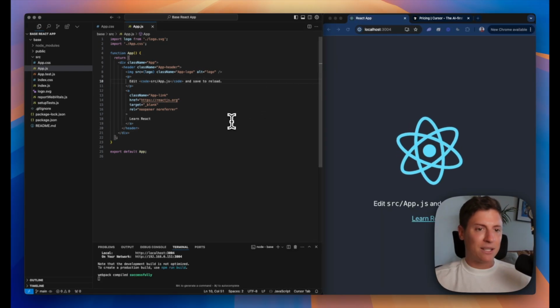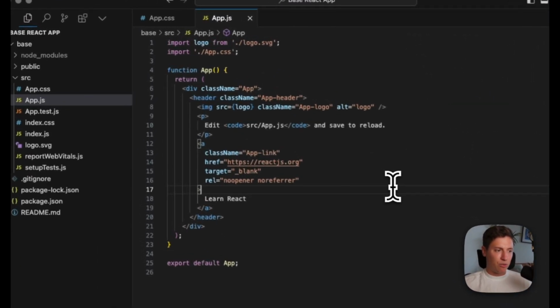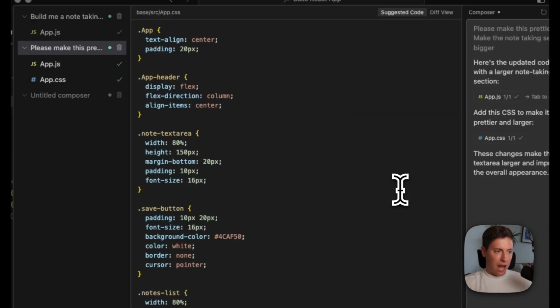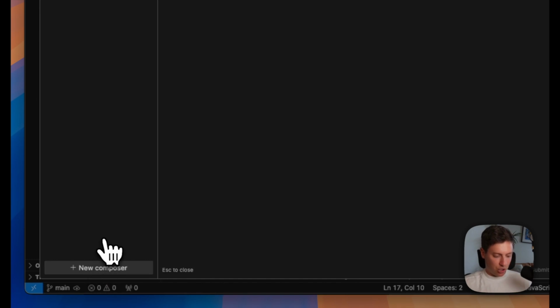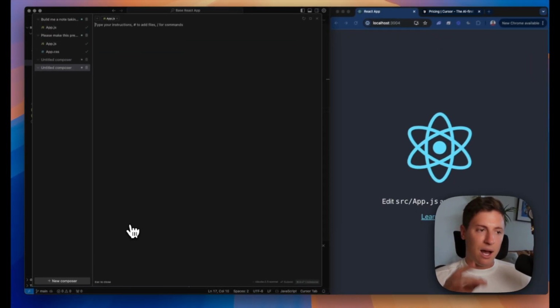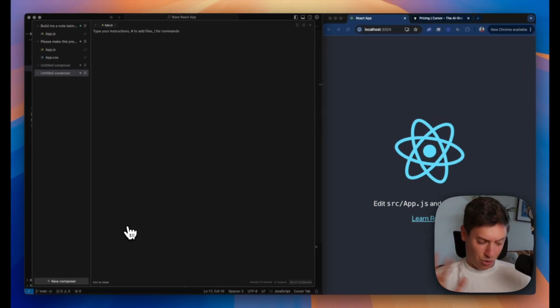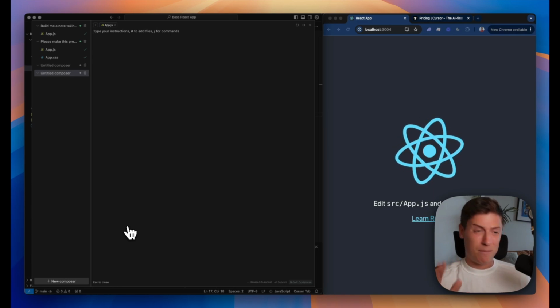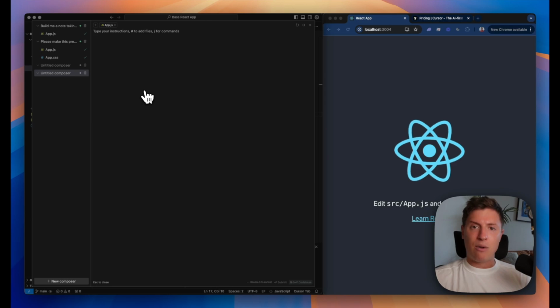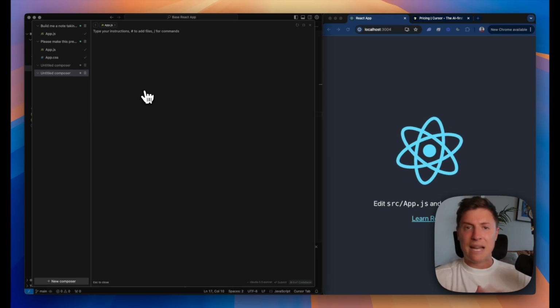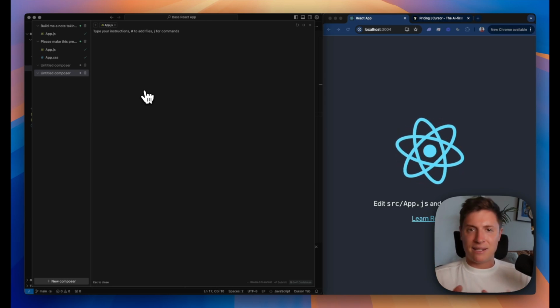So again, we're back to Cursor. I got my app again over to the right. Let's build a new application. I pull up the composer, which again is Command-Shift-I on Mac. I'm sure it's probably Control-Shift-I on a PC. So for this demonstration, let's build out a to-do list app, one of the most basic apps we can do, and then we'll make it a little bit more advanced and interesting.